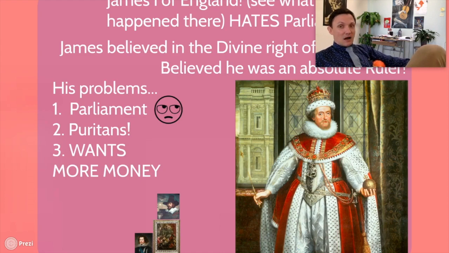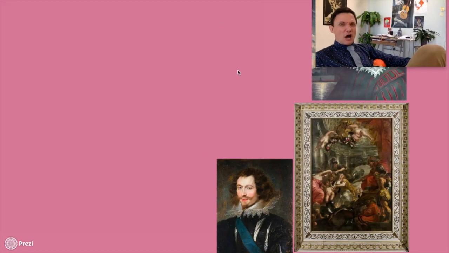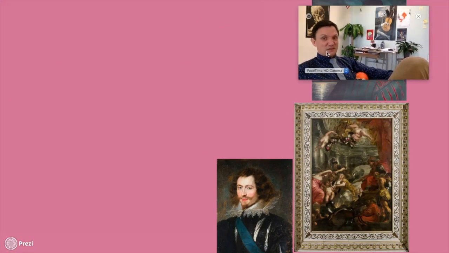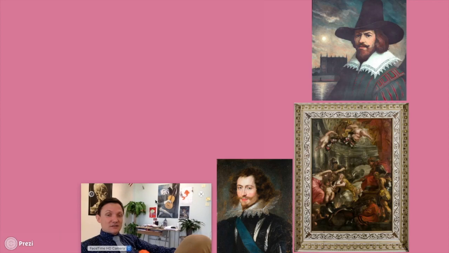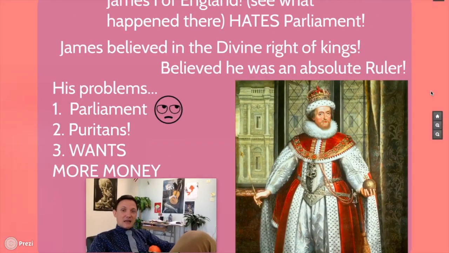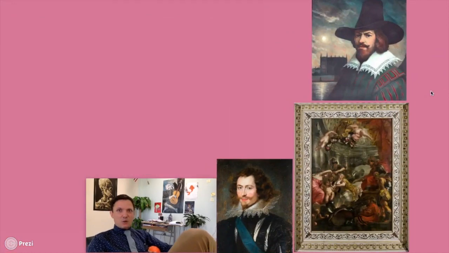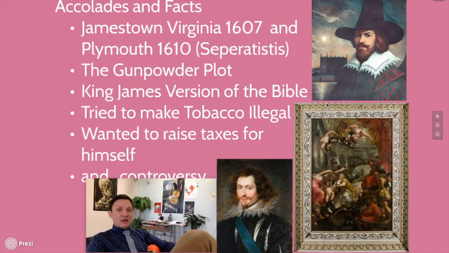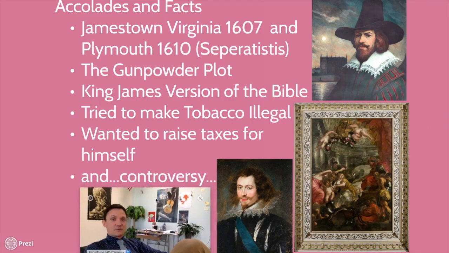And his other big problem that he has going in is he wants more money, all right? He's like, I'm tired of this allowance that I get. Because traditionally, for the longest time in England, you received a customs tax. You got a tax on boats that came in and a tax on goods that came in. It was almost like the king got an allowance, right? But he was sick of it. He was like, I don't want an allowance. I want big stuff, right?